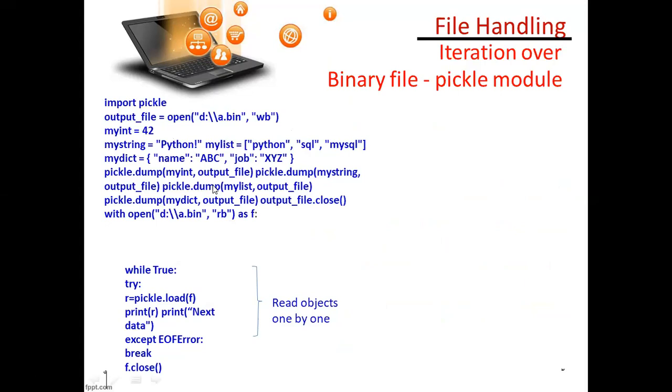Anything you can write here, and in the dictionary you can include normal text, a list, or a dictionary here. And pickle dump means you are assigning an object, whatever you are creating here, and whenever you want to display it in read mode, the load function can be used.